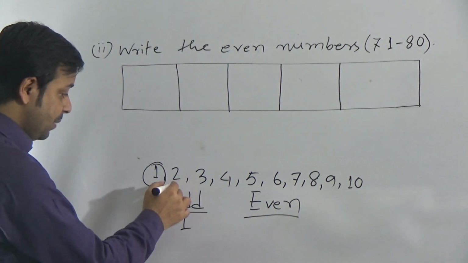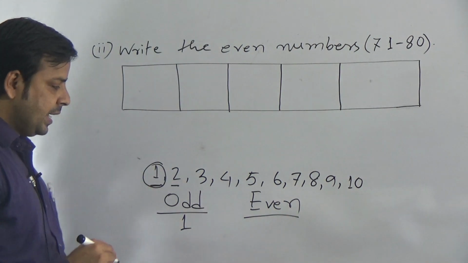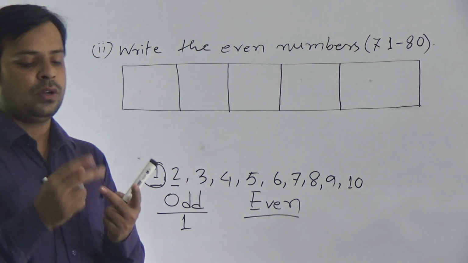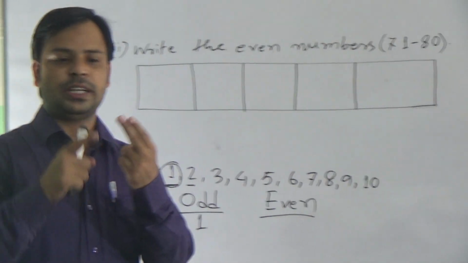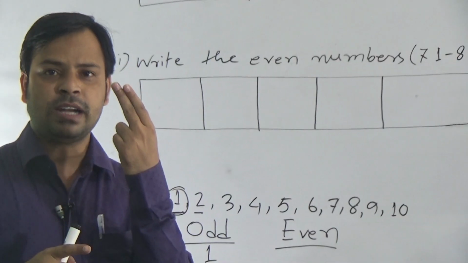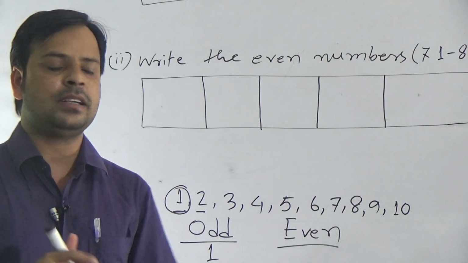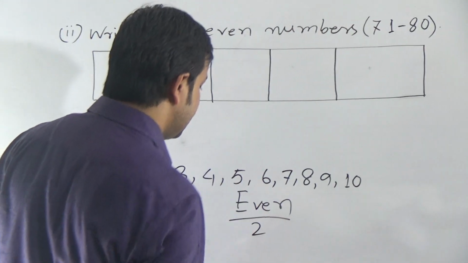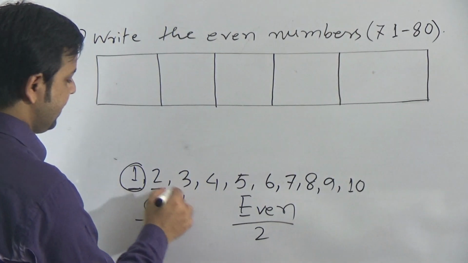But if the number is 2, then it means 1, 2. It means one pair. If it is a pair, then it is even. So 2 is even.